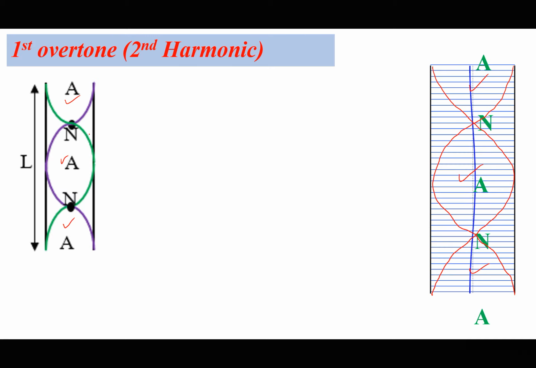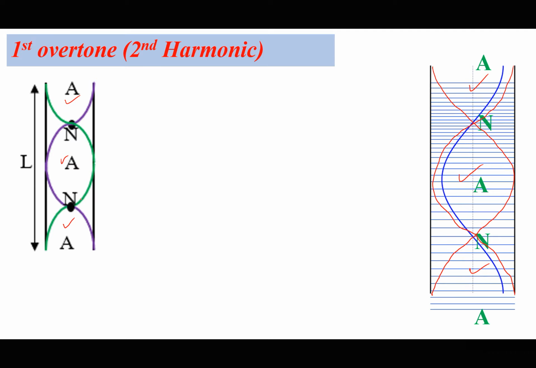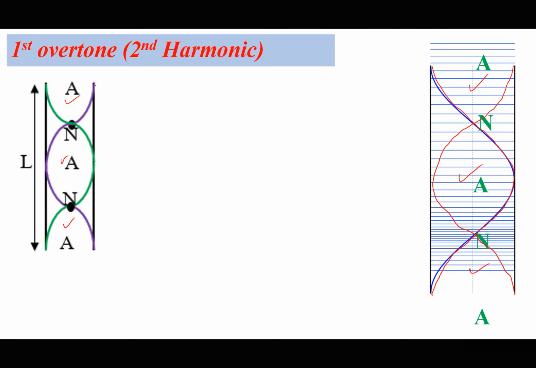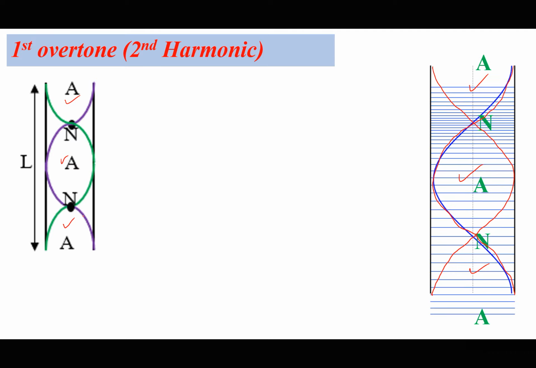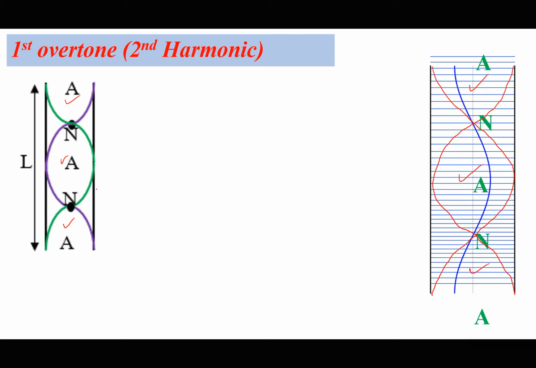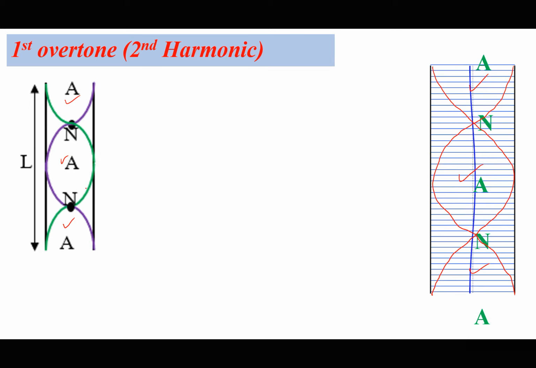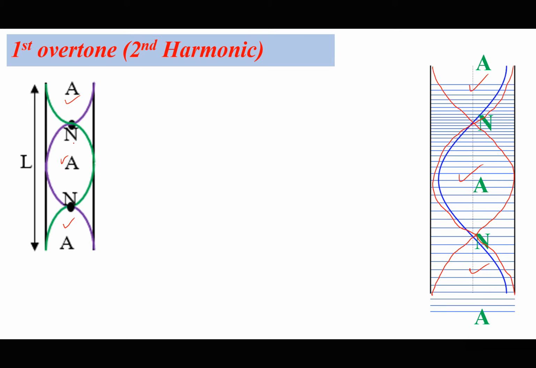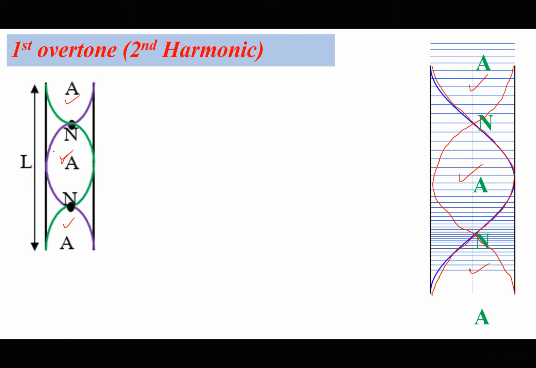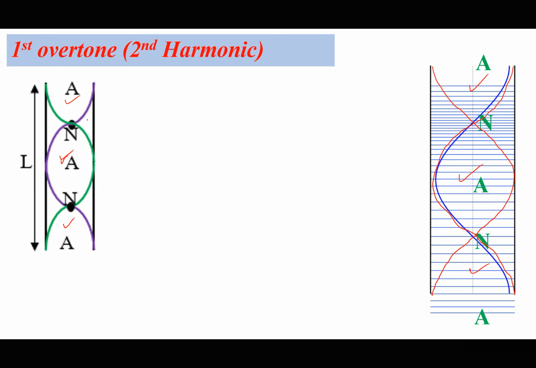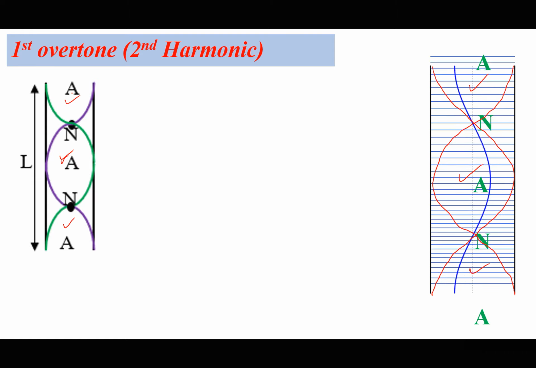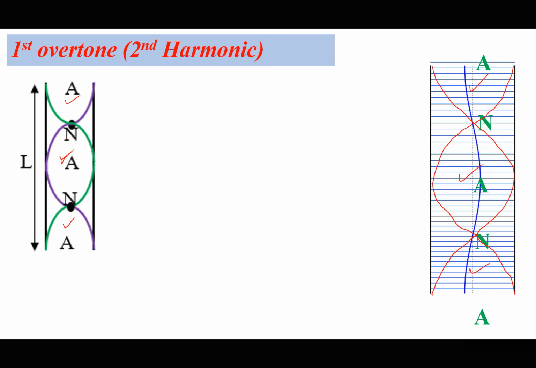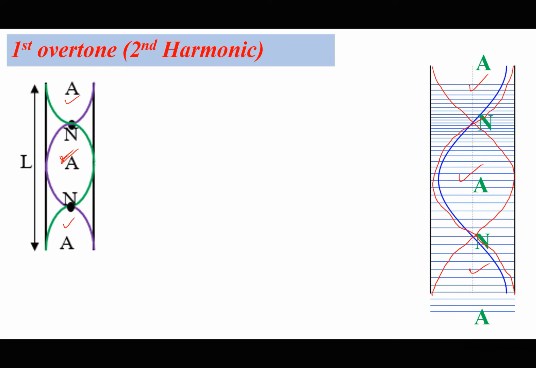The green line could be representing an incident wave. The blue line could be indicating a reflected wave, and these two are meeting to cause superposition. So don't think that this is a complete cycle, because they are looking as if it is a circle. Because if I draw a vertical line through this, you notice that this is half a cycle.